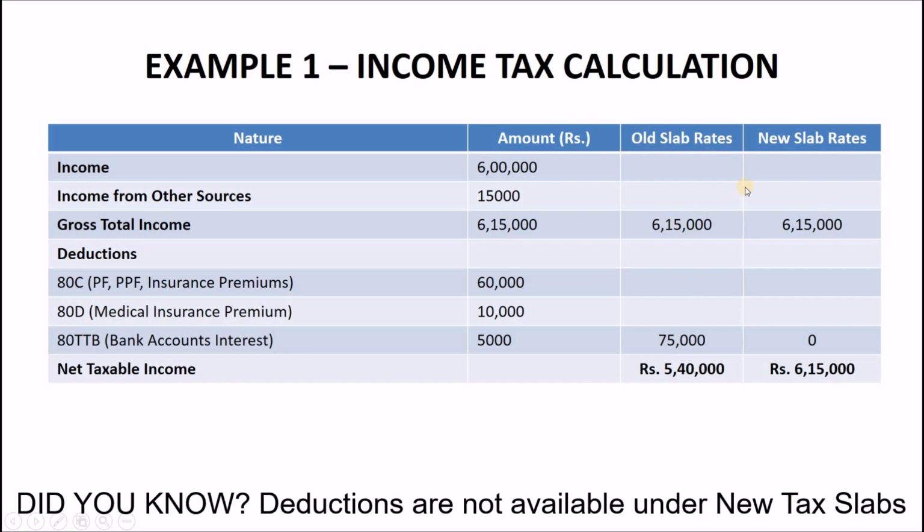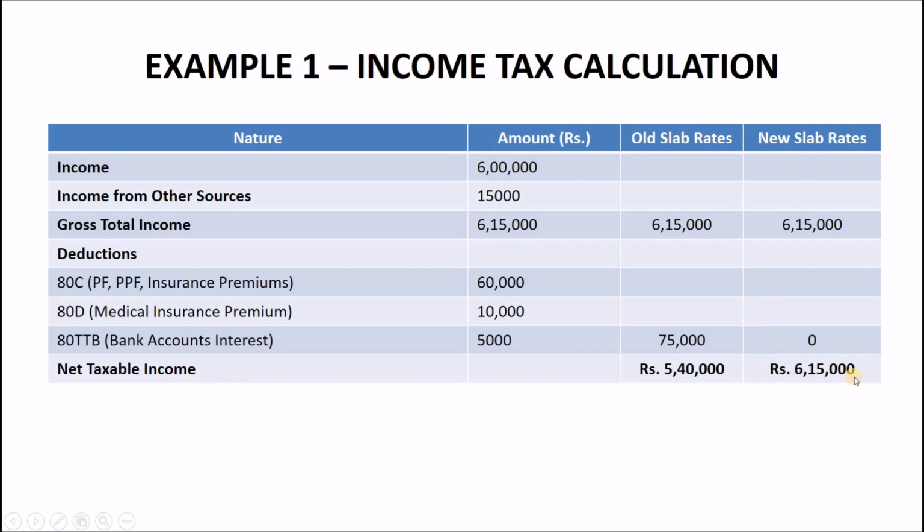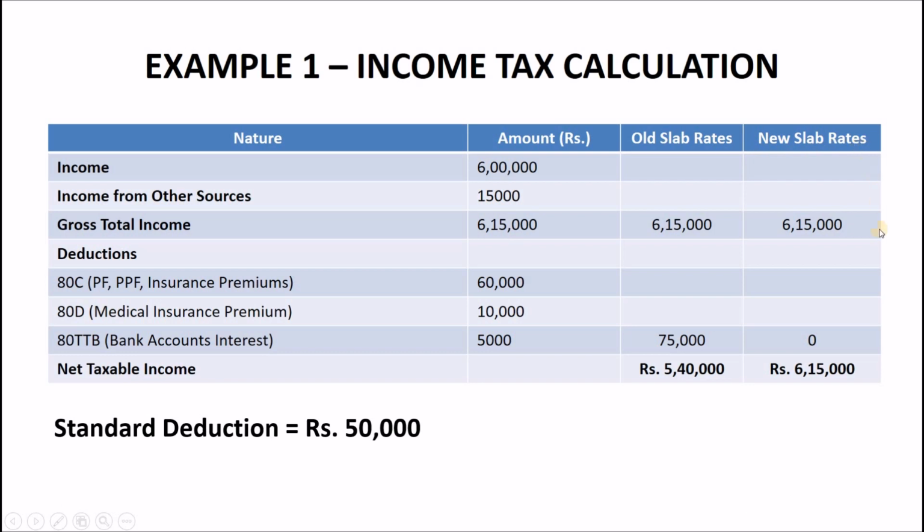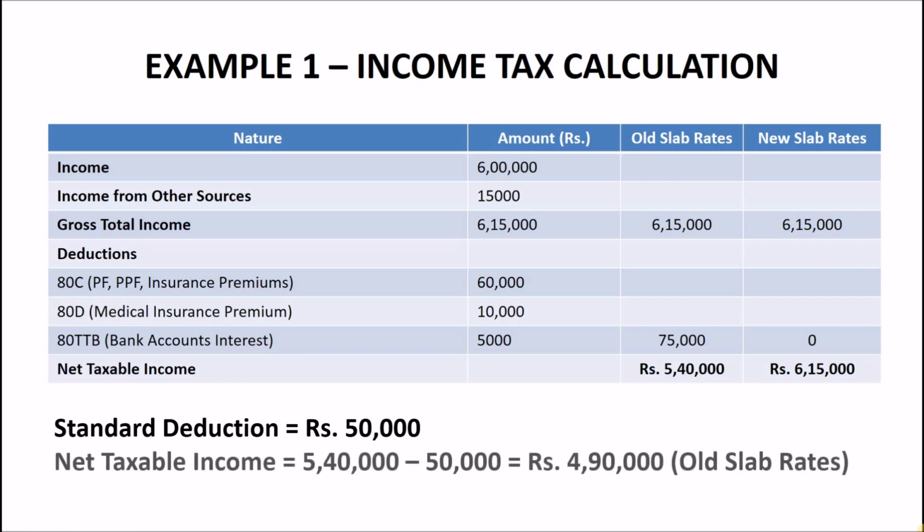Your net taxable income when considering new tax slab rates remains the same, that is Rs 6 lakhs 15,000, as no deductions are applied on your total income. Now to calculate your income tax, if you are an employee or a pensioner, you get a standard deduction of Rs 50,000 only if you are using old tax slab rates. Standard deduction will not be applied if you are using new tax slab rates, based on the condition we have seen at the start of the video. So your net taxable income becomes Rs 4,90,000 if you are using old tax slab rates, but it remains Rs 6 lakhs 15,000 based on new tax slab rates.